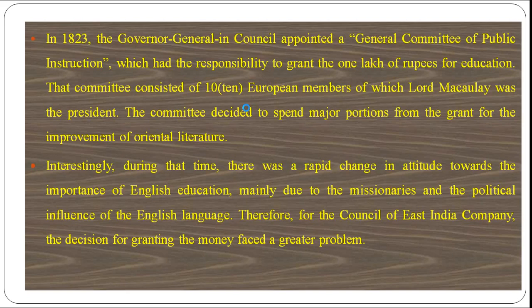Regarding granting the 1 lakh rupees to education for Indian people, a very big problem arose among the Indians as well as the British party, because two opinions arose. Based on the two opinions, the British East India Company established a committee of 10 members, who needed to provide some decision regarding this issue.